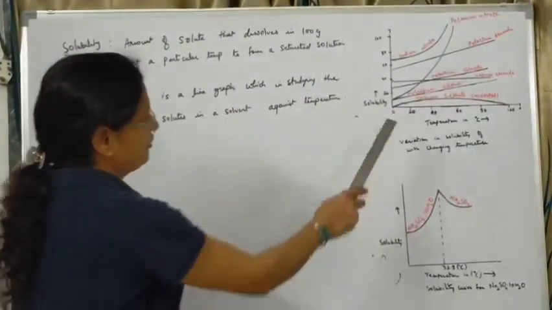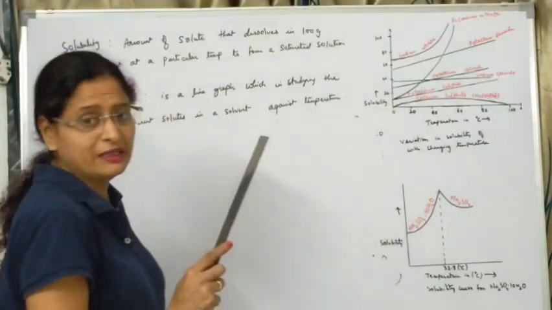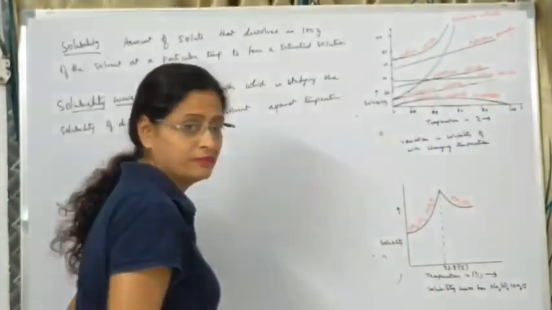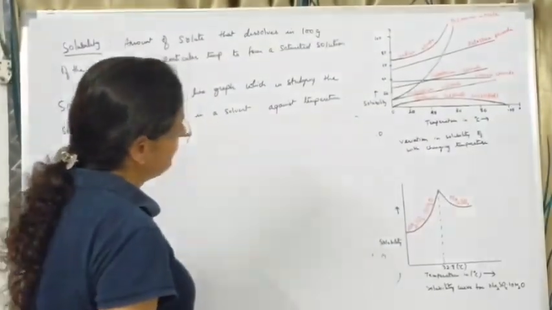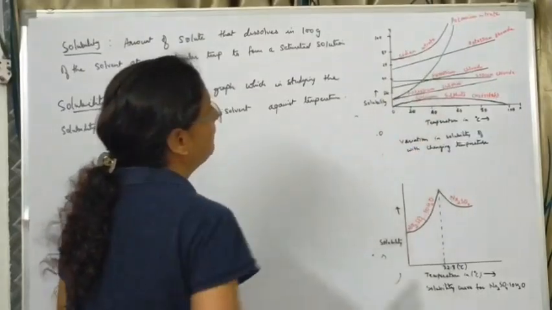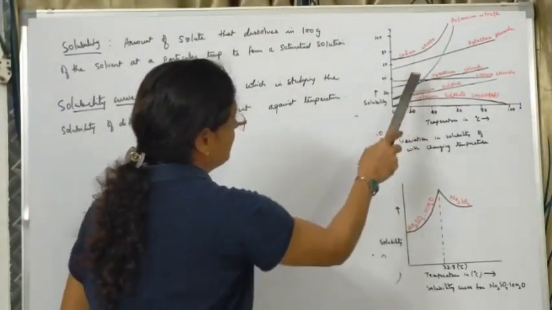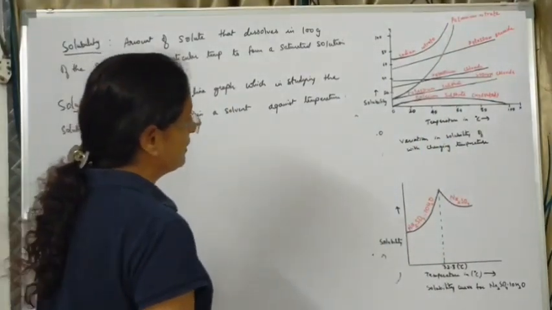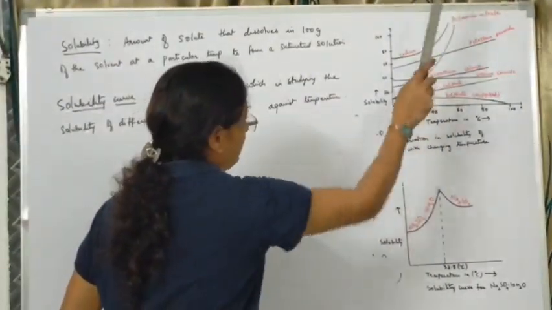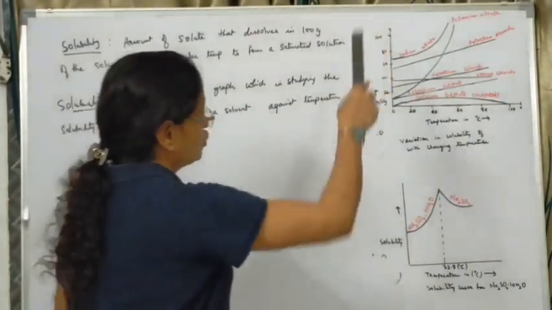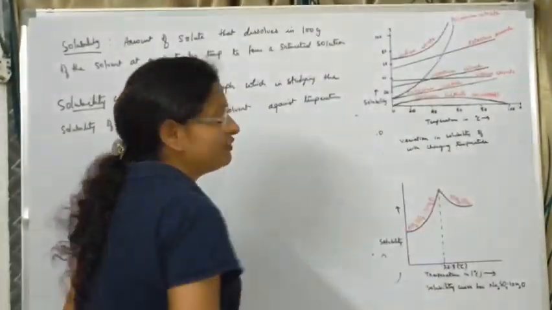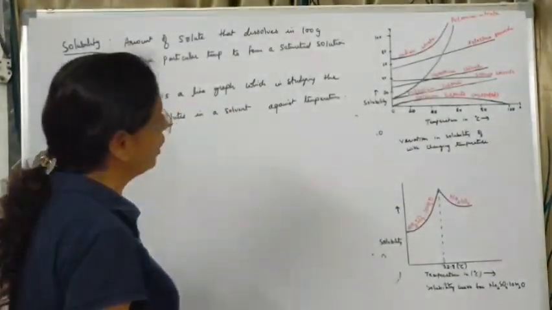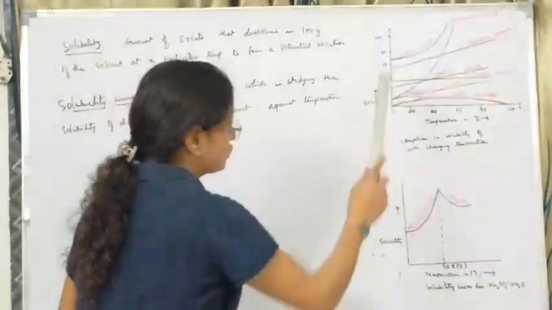We can study that first of all different salts are there. We can study the solubility of different solutes in a particular solvent at a particular temperature. We come to know from this. At the same time, solubility of different substances can be compared. Looking at this, we can say that sodium chloride, the solubility does not increase much. It increases only a little bit. But in case of potassium nitrate, it increases too much. So in this way, the solubility of different substances can be compared. We can know the solubility of different solutes in a particular solvent at a particular temperature from the solubility curve.